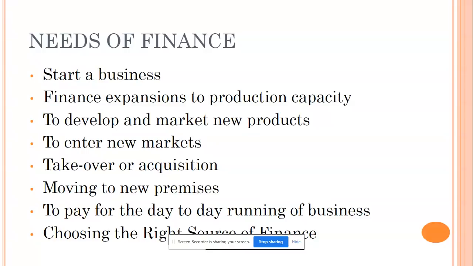Finance for the purpose of expansions to production capacity. For example, your present production capacity is 70 or 80 percent, and in future you want to increase it up to 95 percent. So you need additional capital, right? So you need to plan for it. Where to procure those additional capital? Probably not from the existing borrowers.